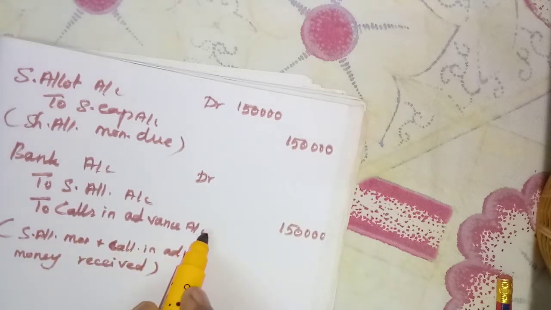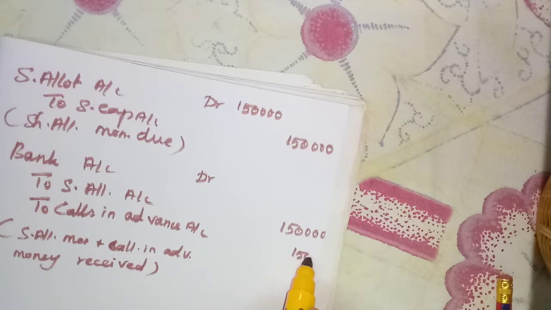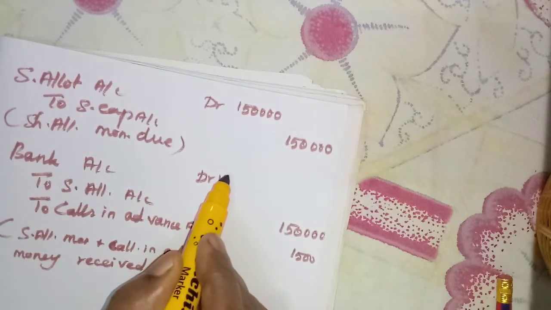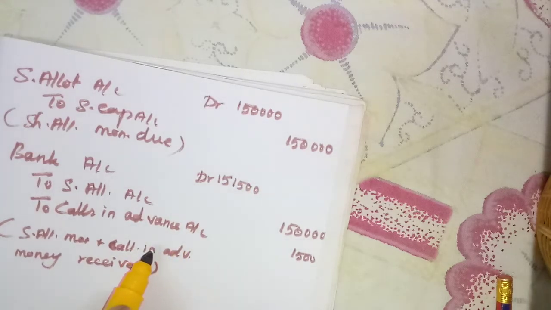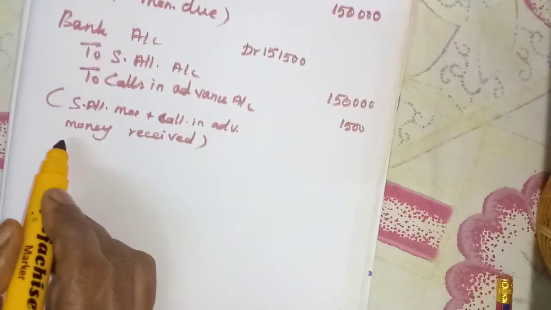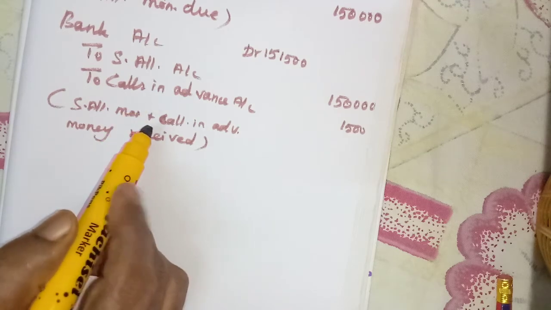Now this calls in advance, how much? Only 500 shares, isn't it? 500 shares, and call money how much? 3. So 1,500. So totally how much? 1,51,500, right? 1,51,500. Now that allotment money we have received.